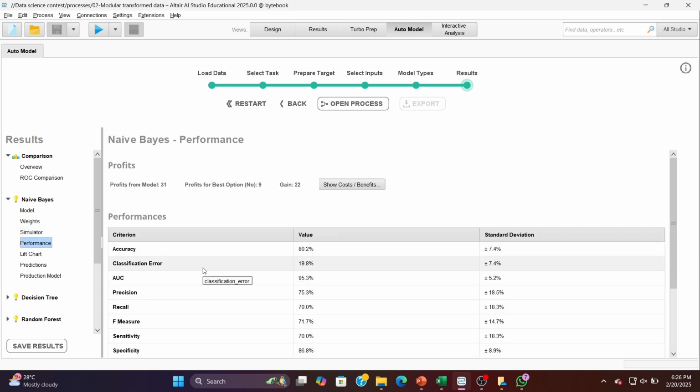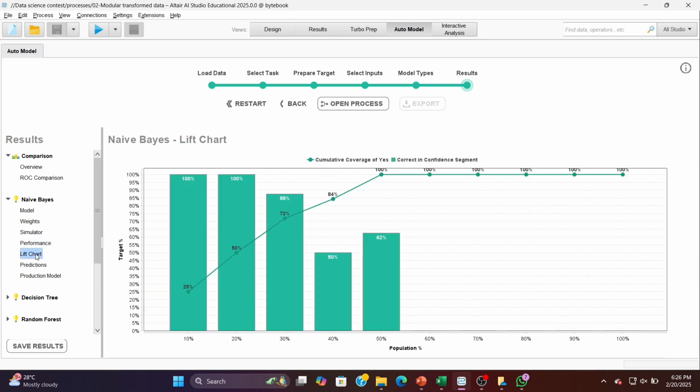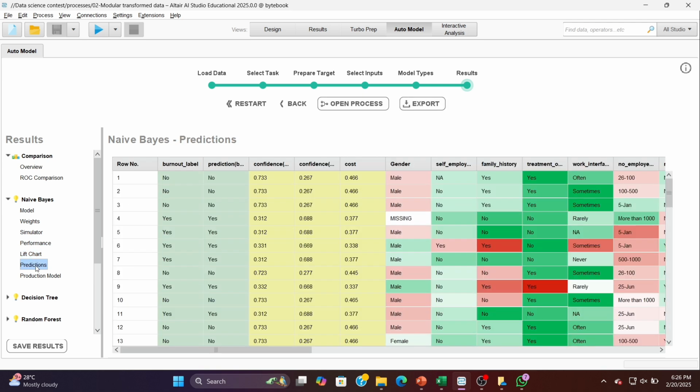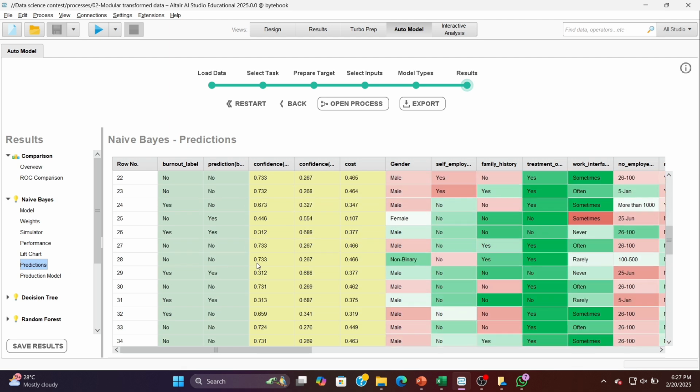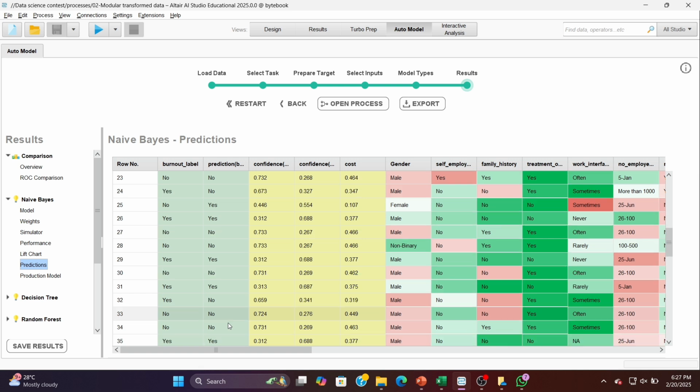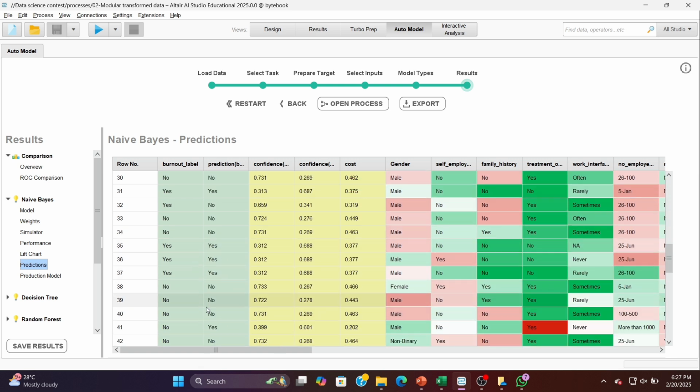The model shows an accuracy of 80.2% with a classification error of 19.8%. Next, the lift chart. We see the cumulative coverage of yes predictions. In the next section, the prediction section shows the confidence levels of yes and no. Interestingly, some examples initially predicted as yes have been classified as no when confidence levels change slightly.